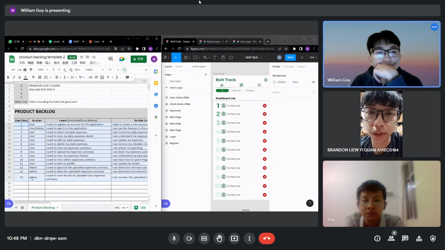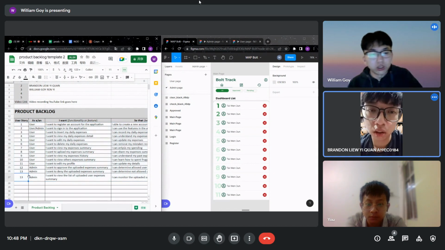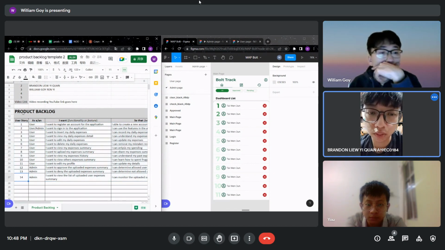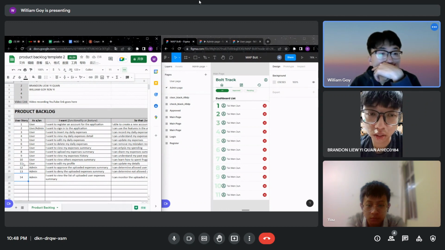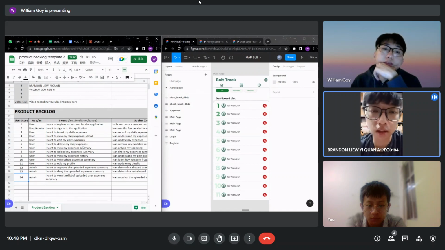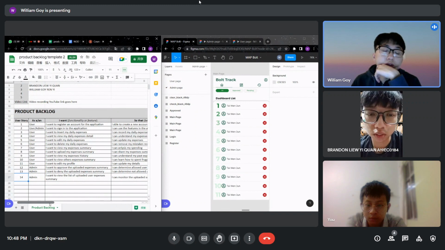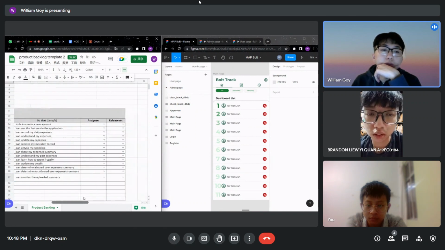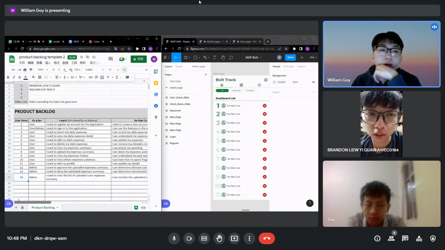I think we can assign the 14. 1, 2, 3, 4, 5, 6, 7, 8, 9, 10, 11, 12. Yeah, 14. I think we can assign the roles as well, the tasks. So 14, we got 3 people. Two people need to take 5 and one take 4.